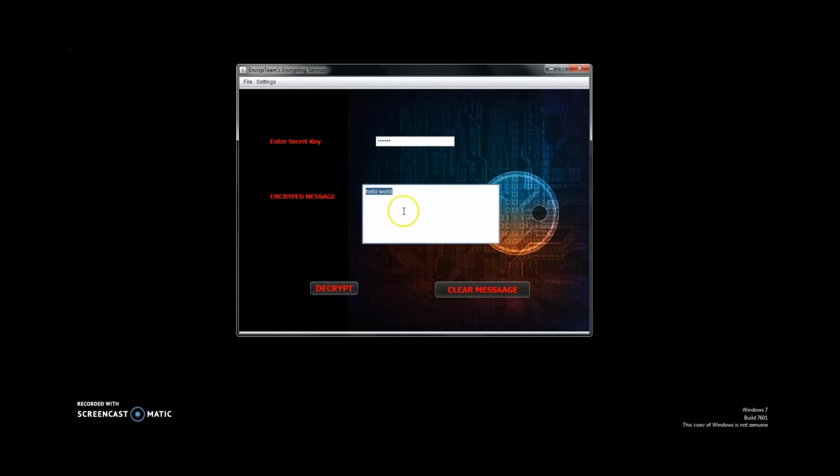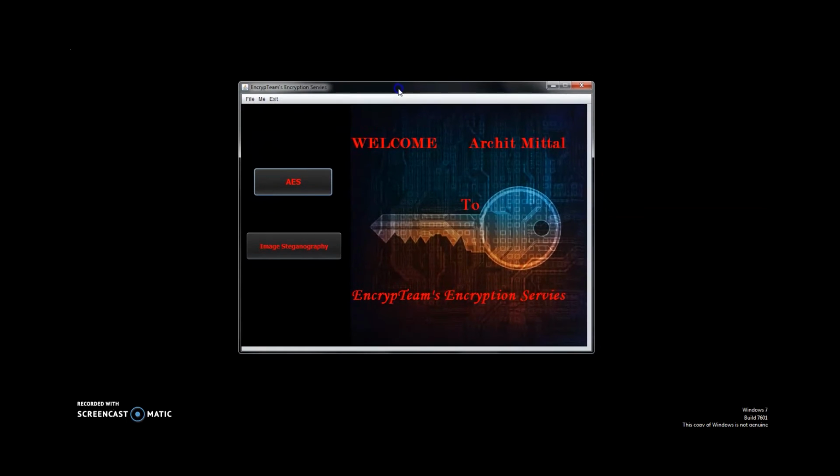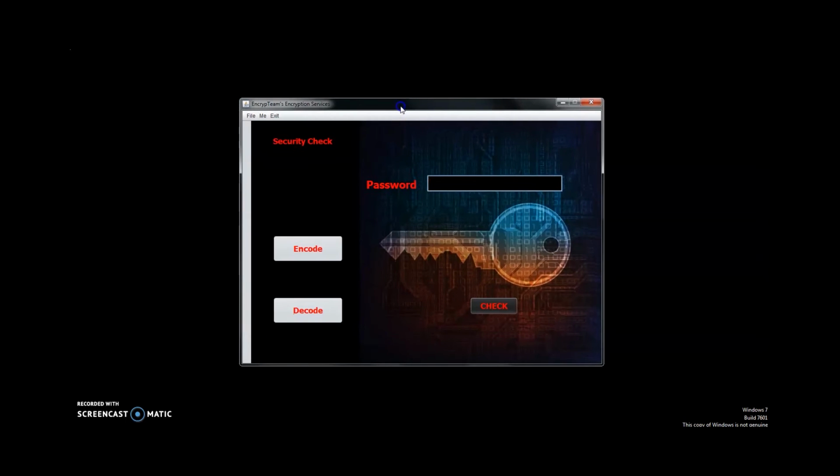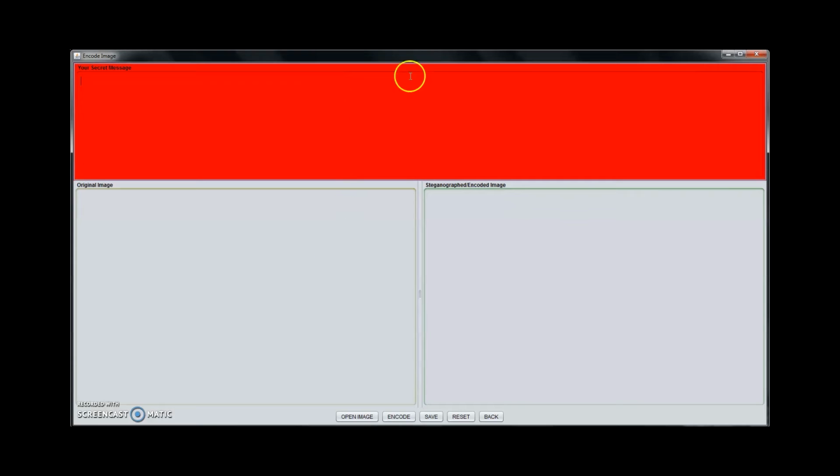Now for decryption, we have to press this decrypt button and see our message has been decrypted successfully. Now for using the image steganography, we have to go back to the page and choose this image steganography option. After arriving at the security checkpoint, we have to enter the correct password. Now for encoding an image, we will press the encode button.